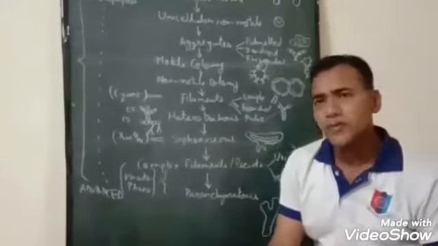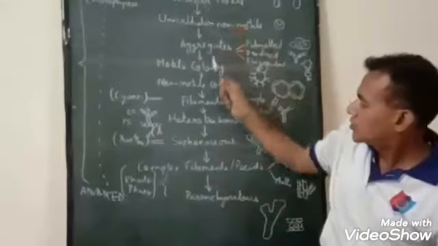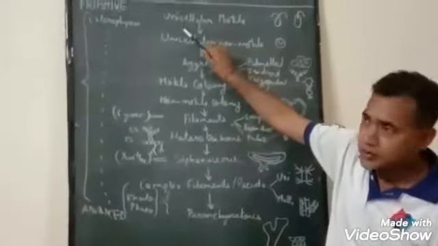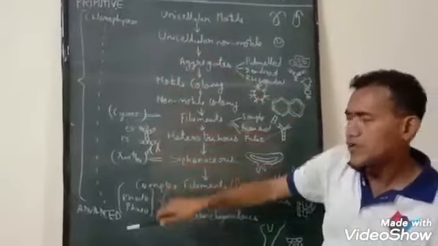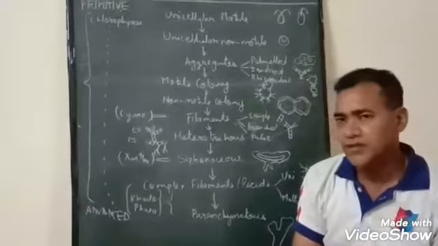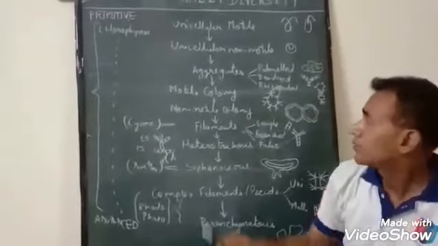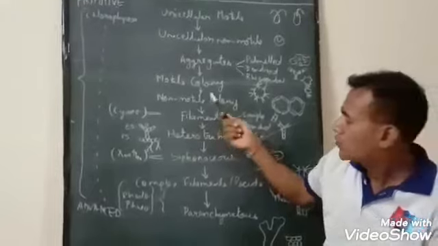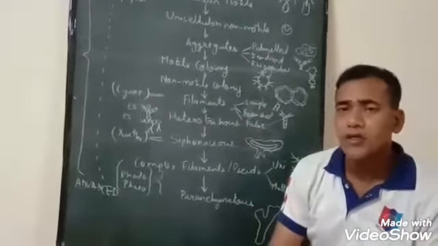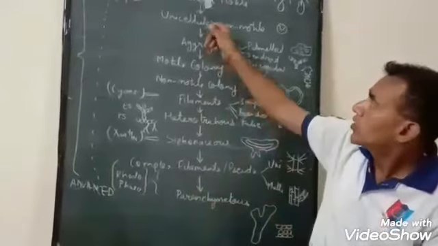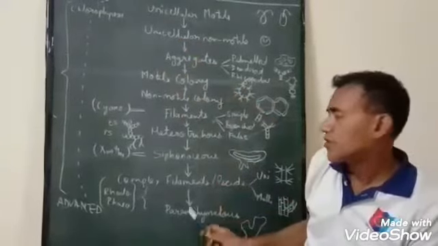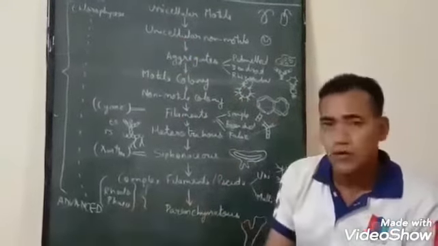Friends, this was a very brief introduction about all these habits which are arranged in evolutionary sequence. Chlorophyceae family is unique in having members of all the habits: unicellular, motile, non-motile, aggregate, motile colony, non-motile colony. Means each and every habit is found in family Chlorophyceae. Unicellular motile are supposed to be the most primitive forms, while the parenchymatous are supposed to be the most advanced forms.